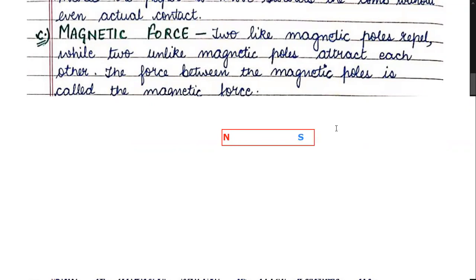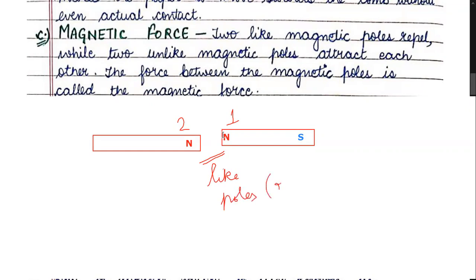Now, children, suppose we bring one more magnet, and if I bring the north pole of the other magnet towards the north pole of the first magnet, this north and north are like poles, and like poles always repel each other. They will move away from each other.